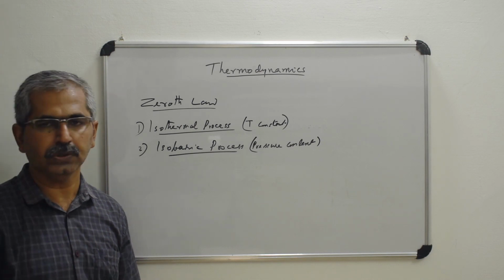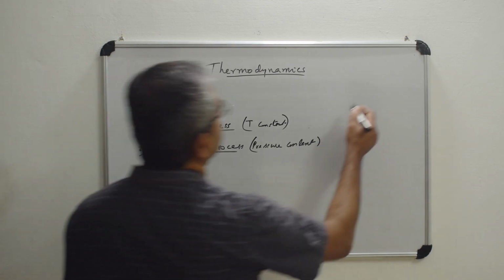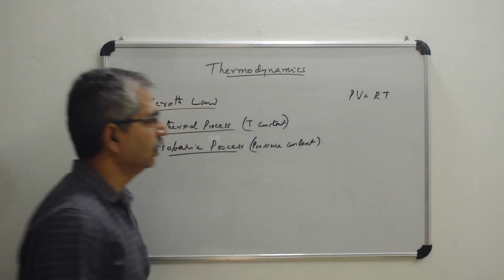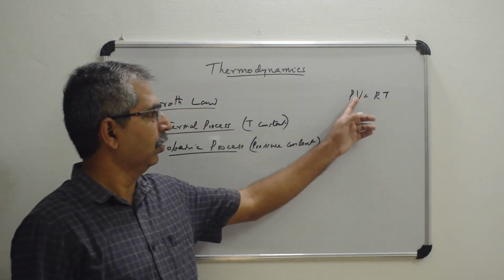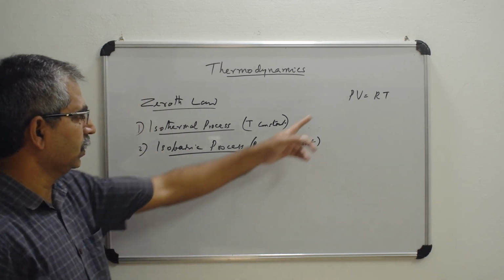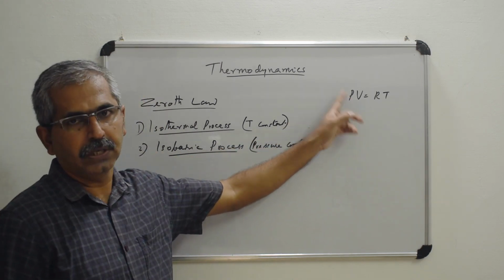So if pressure is constant, how does the equation PV equal to RT look? This is for 1 mole. In an isobaric process the pressure is a constant.